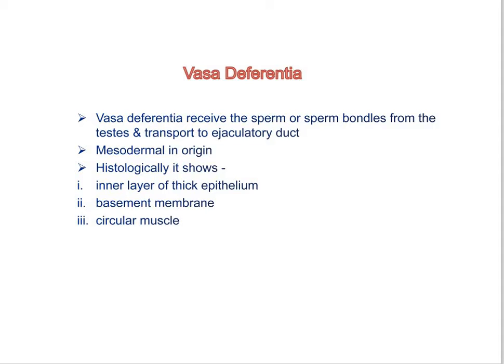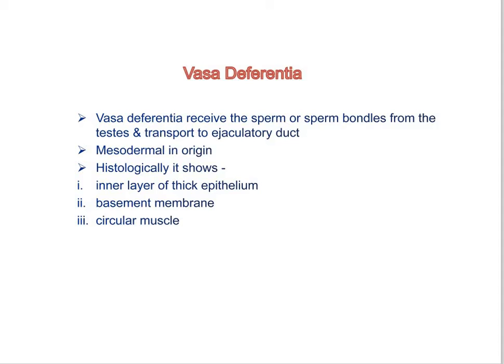Now they may run backward without undergoing any modification, or may get convoluted and highly coiled, forming a definite epididymis, or dilated or give out diverticula, consisting of a seminal vesicle. In a certain region the vas deferens gets dilated to form a sac-like structure, and it is nothing but the vesicula seminalis or seminal vesicle.